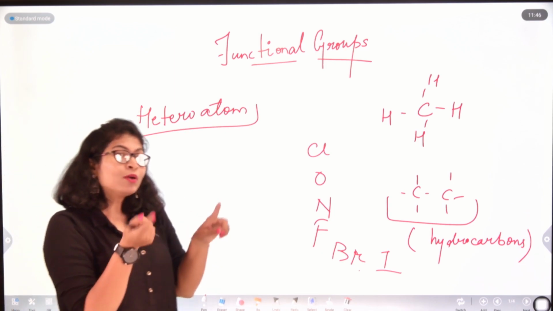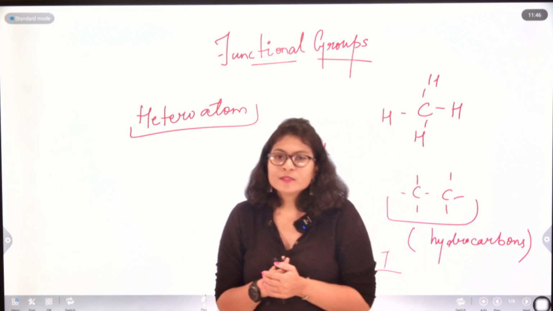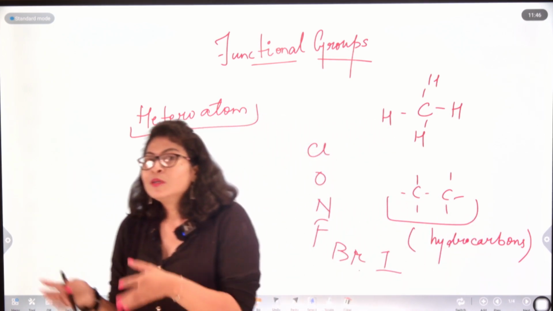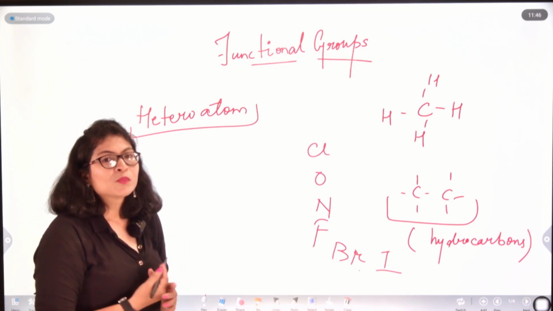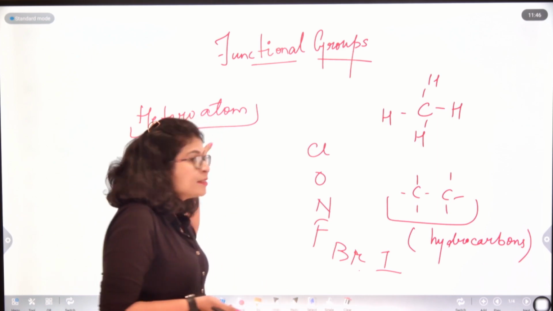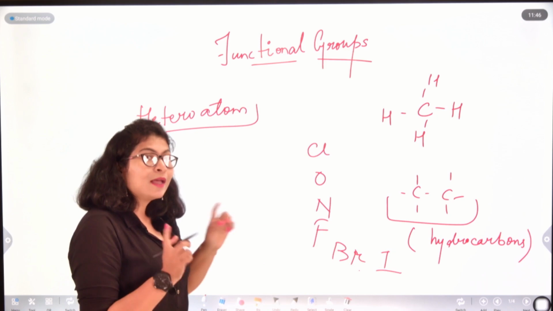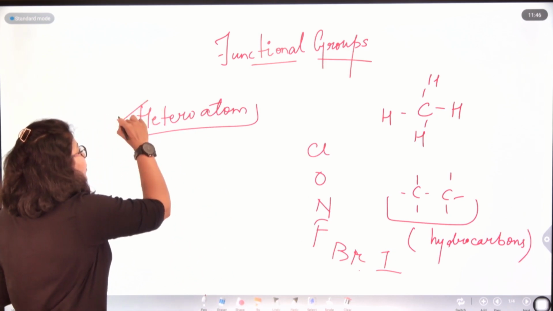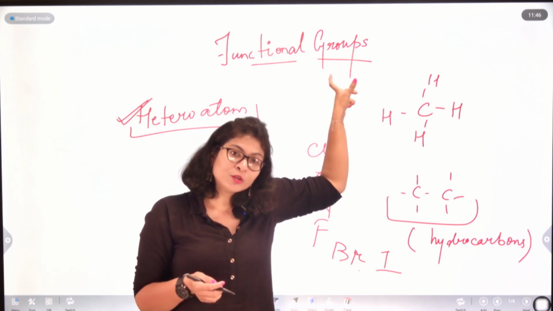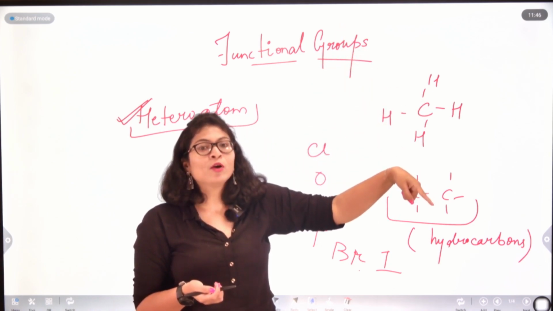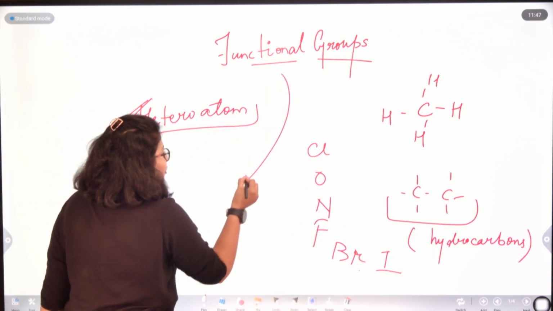The heteroatom which is present in the carbon chain or carbon ring, whatever it is, in the organic compound, now determines the entire property. So that heteroatom decides the function of the organic compound, and that's why it is called the functional group. It is that particular group which decides the property of the organic compound in hand. So what are functional groups?